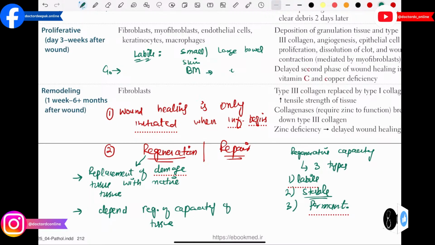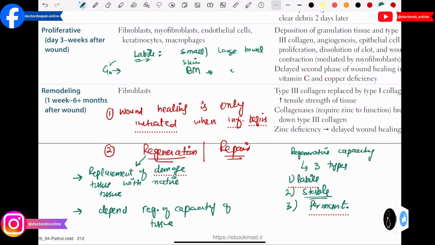So in the liver, when the liver is not damaged, the hepatocytes are in the G0 phase. But when the liver gets damaged and we have to regenerate the hepatocytes, then the hepatocytes will leave the G0 phase and enter the cell cycle, like the G1 phase. This is the phase in which the cell is going to start duplicating its material, going to make a new cell. So this is about the stable tissues.